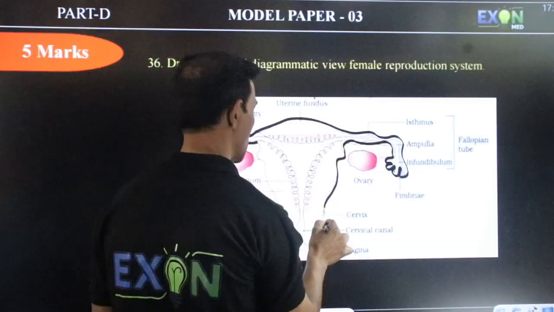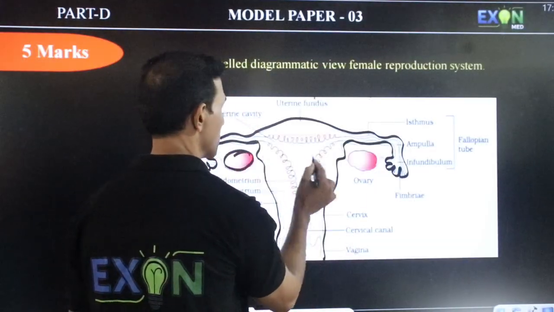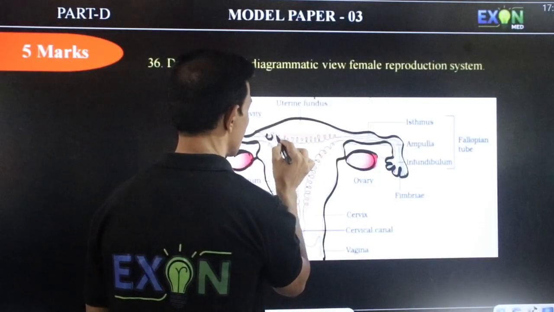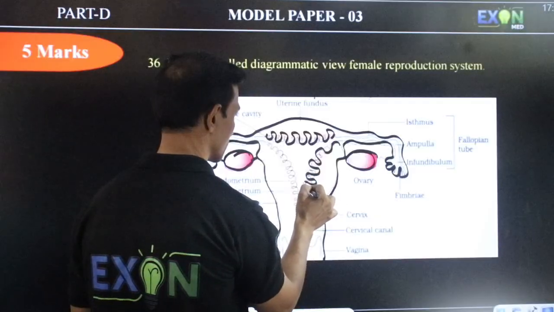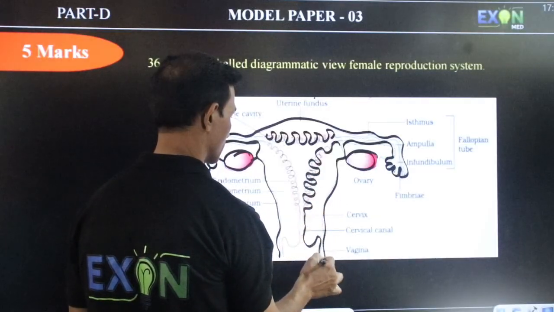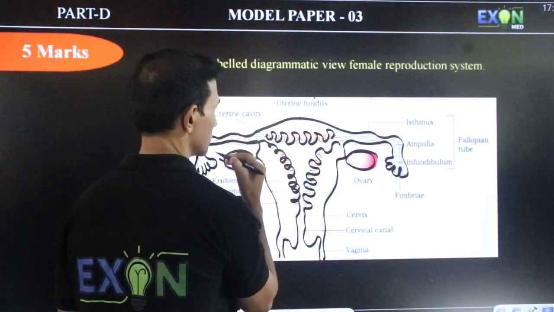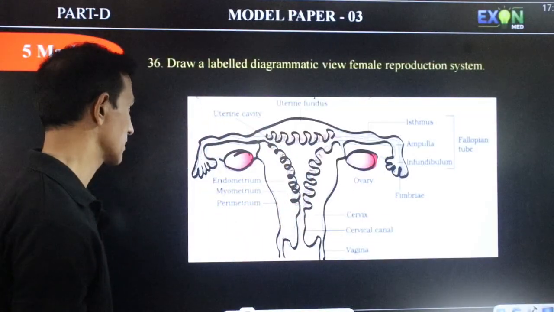Draw the diagram and label the parts. This is a very important diagram for 5 marks. So label the parts. That is for 5 marks.